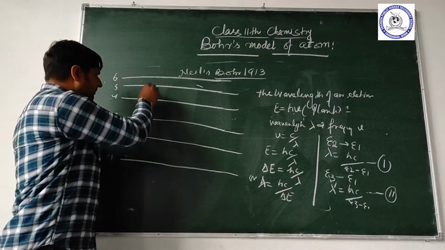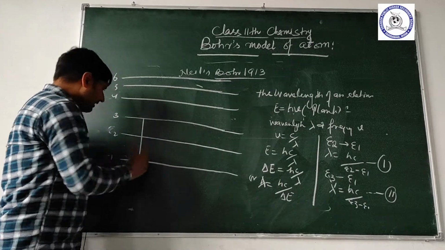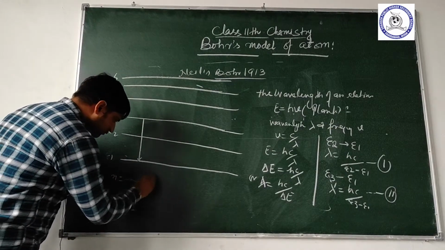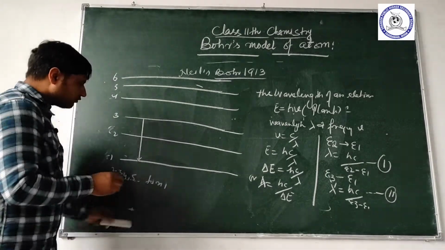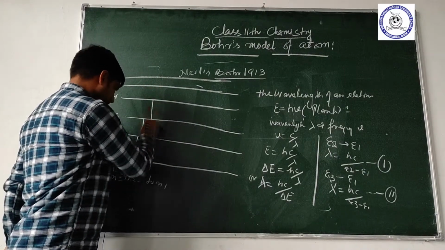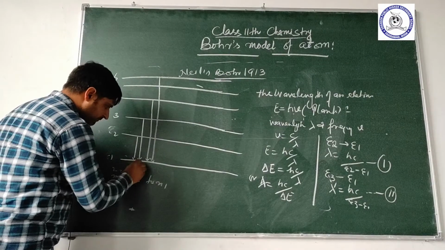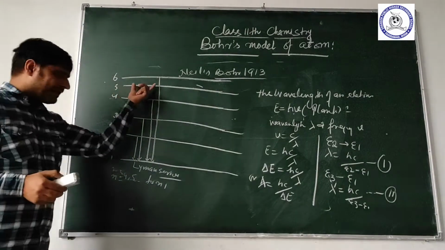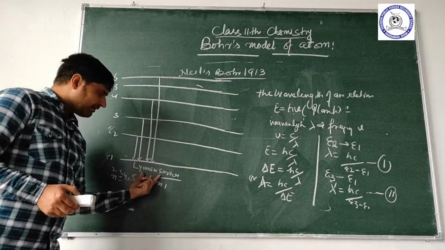When an electron jumps from a higher energy level to n1, that is from 4, 5, 3, 2 to n1, this is called the Lyman series.